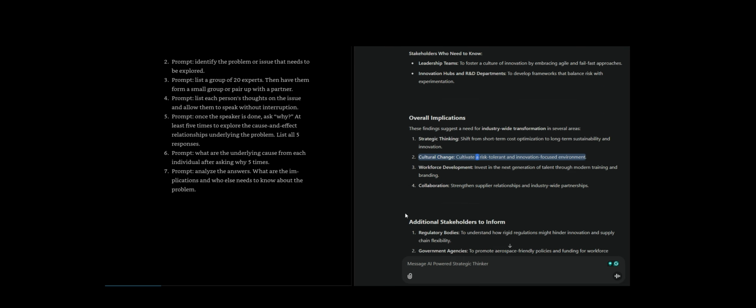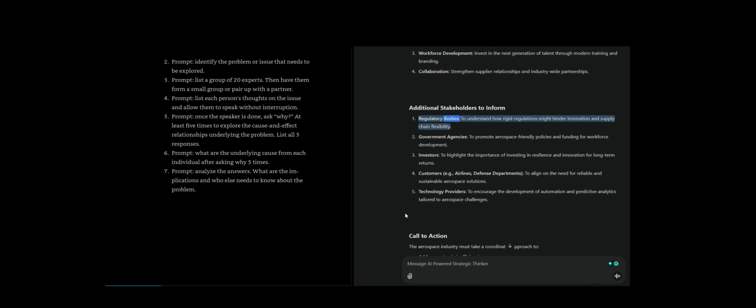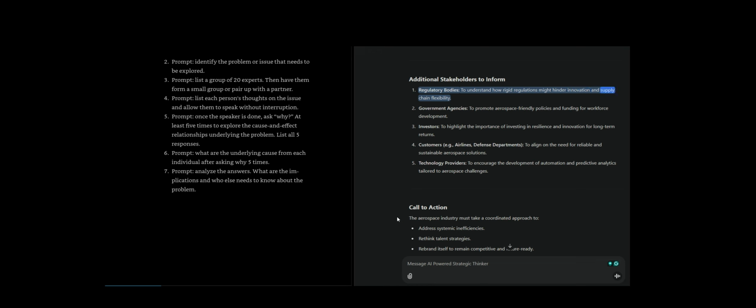Cultural change, cultivate a risk-tolerant and innovation-focused environment. Workforce development, invest in the next generation of talent through modern training and branding. Collaboration, strengthen supplier relationships and industry-wide partnerships. Additional stakeholders to inform. Regulatory bodies, to understand how rigid regulations might hinder innovation and supply chain flexibility.